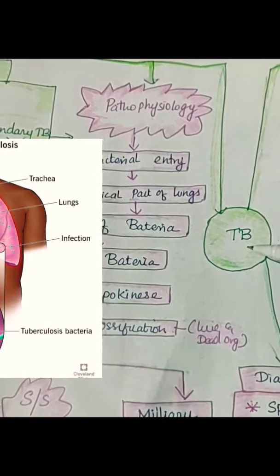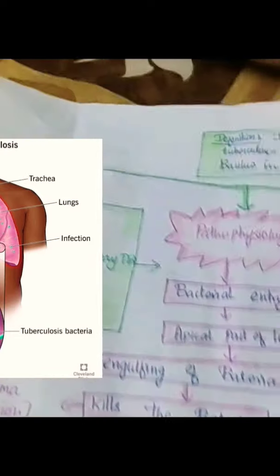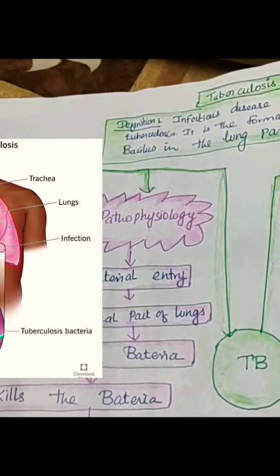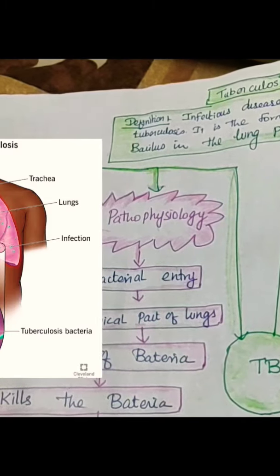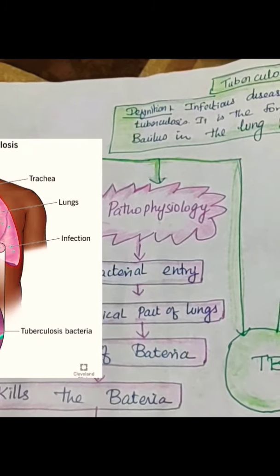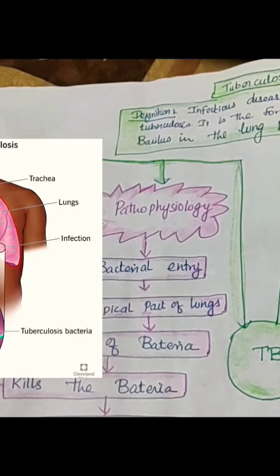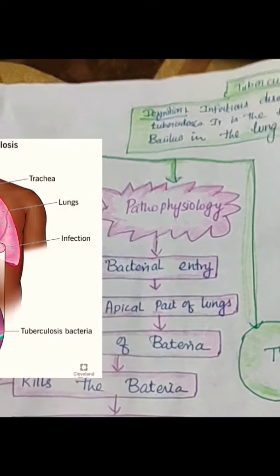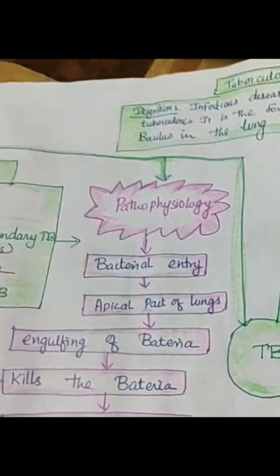One round, write TB and write the definition of tuberculosis. You write a very simple definition. TB is an infectious disease caused by the Mycobacterium tuberculosis. It is the formation of tubercles and bacillus in the lung parenchyma. That's all about the tuberculosis.